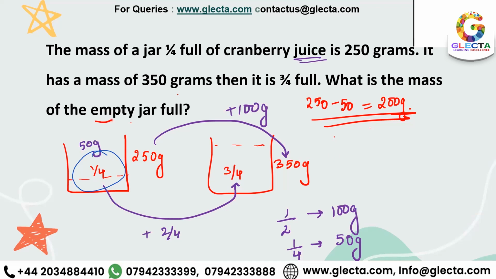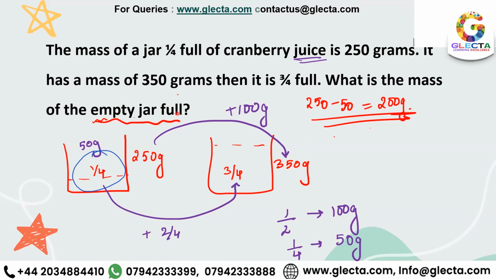Isn't it the mass of the empty jar full? So what does this actually mean? Do we have to fill it with cranberry juice or not? What does it mean by empty jar full? Isn't it like we just need to calculate the mass of the empty jar, my dear? Right? We are not filling it with cranberry juice. That's the thing. We are not filling it. Empty jar full means I have to see the full empty jar.